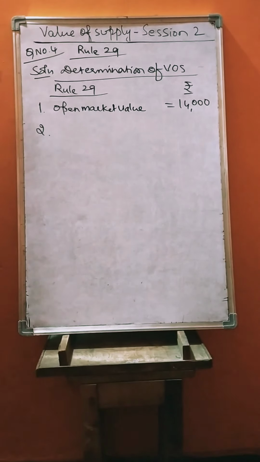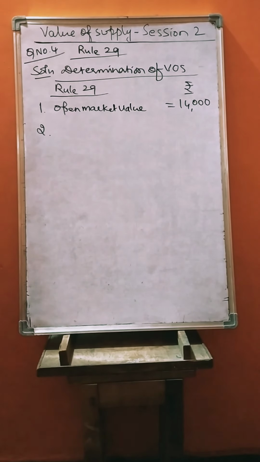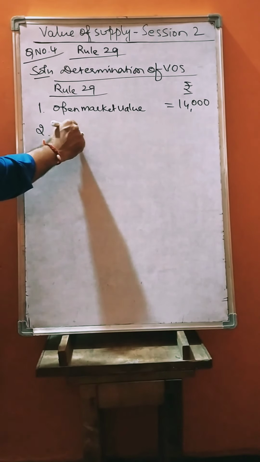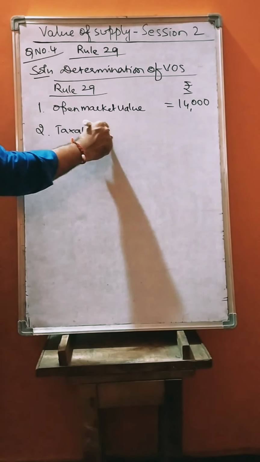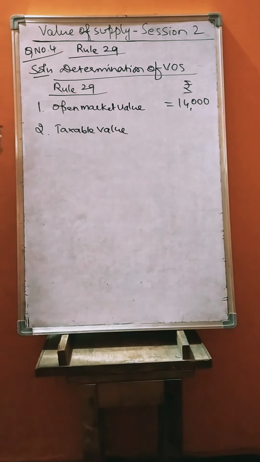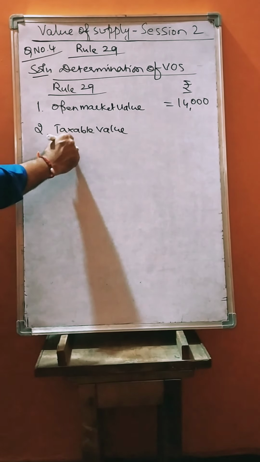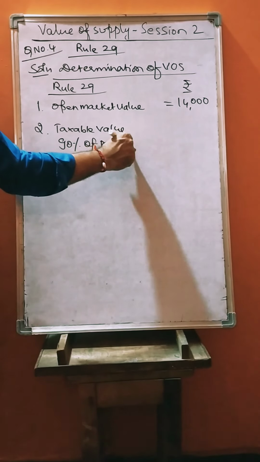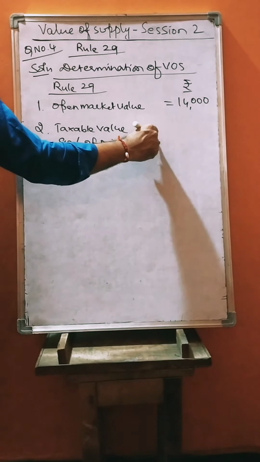Then point number 2, we need to consider taxable value. How do you consider taxable value? Taxable value. So 90% of price charges. Same kind and quality is there.